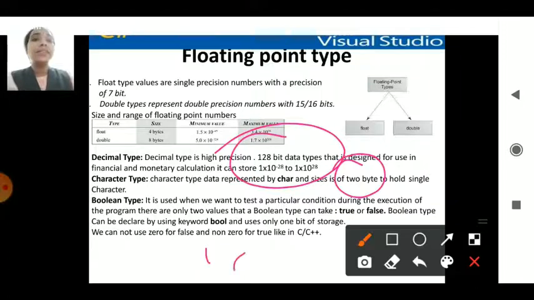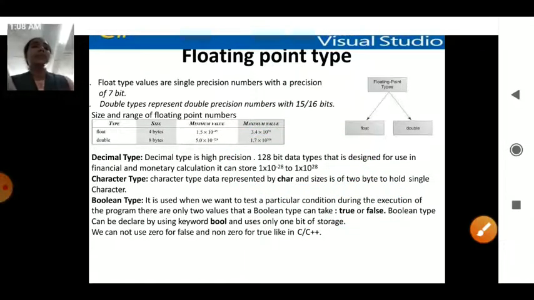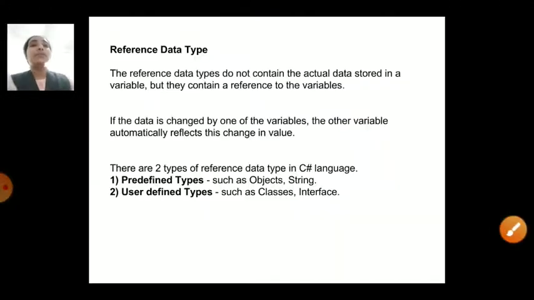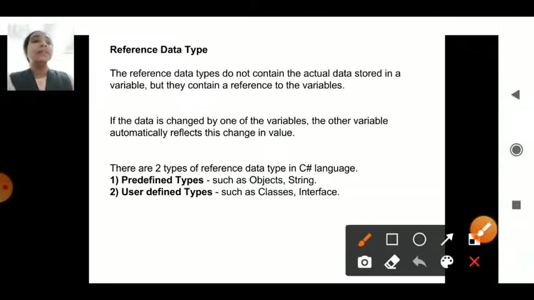Character types hold 2 bytes of space in the memory, and each character is represented in single quotes. The boolean type is represented by the values true and false in the memory. They take only two values, either true or false. Any language considers only these two things, true and false. And the reference type, as I said, you can see here, you can have two variables referring to the same location in the memory.